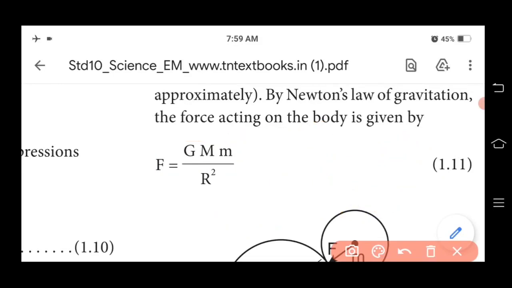So F equal to capital G, capital M, small m by R square is taken as equation 1.